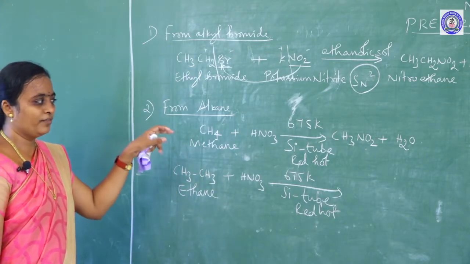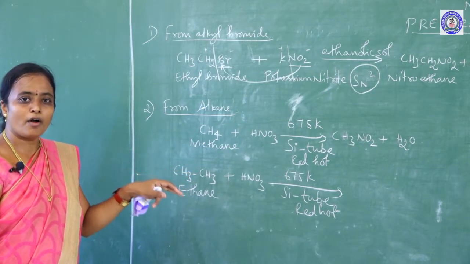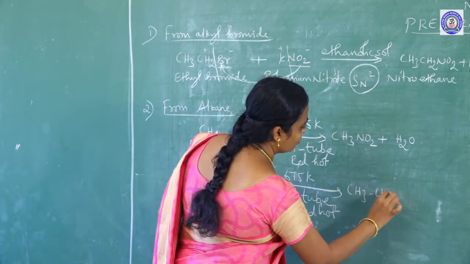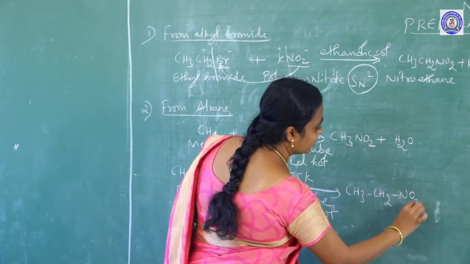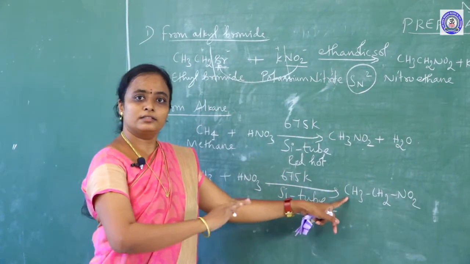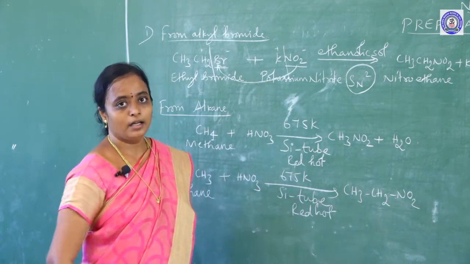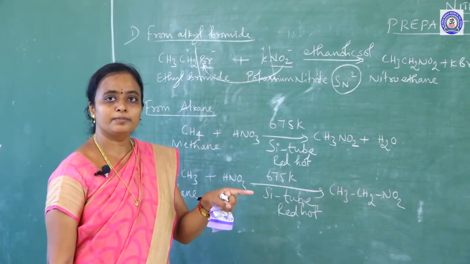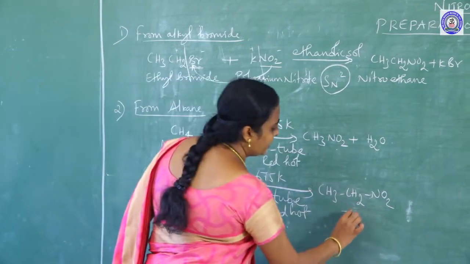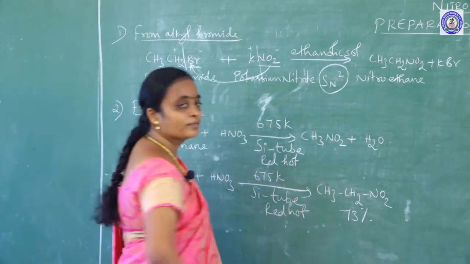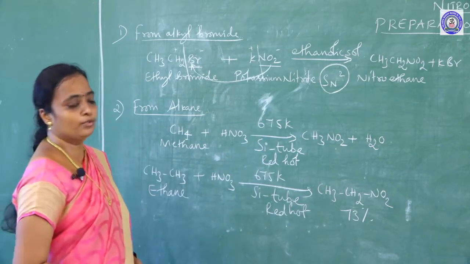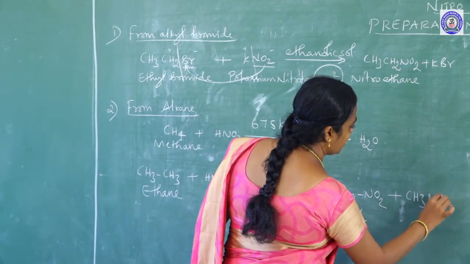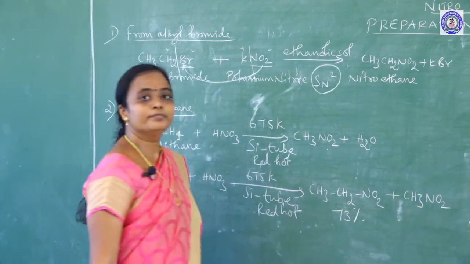Probably from the first equation you are expecting the product could be CH3CH2NO2. Correct, this type of product also will occur, but you may expect this only 73%. In addition to that, there will be one more product, that is CH3NO2.